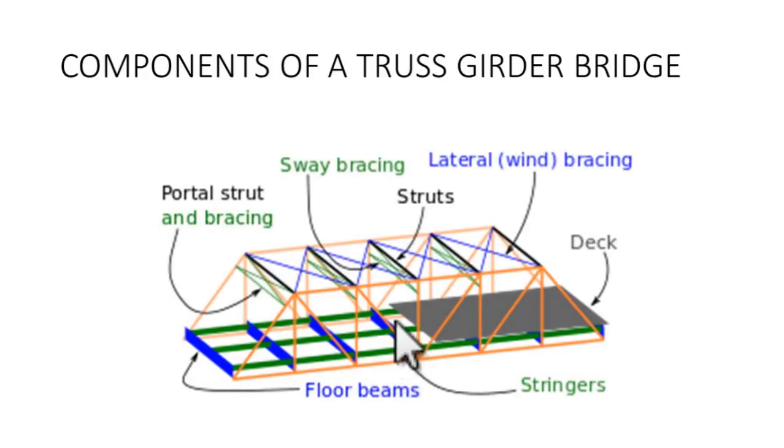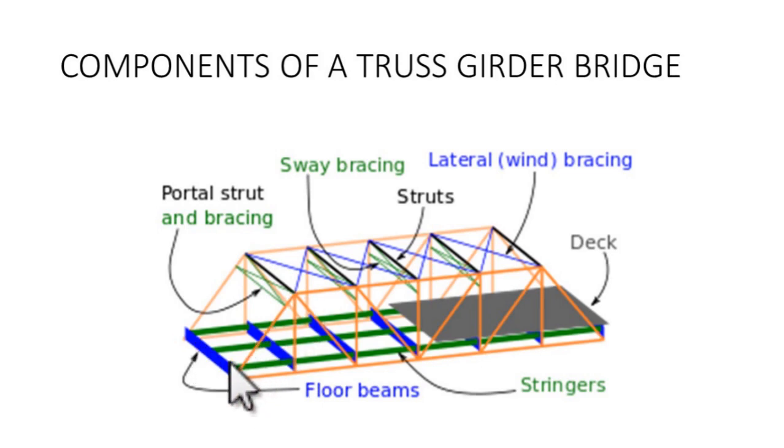So now this is a basic component of a truss girder bridge. See, this is a truss girder. Okay, so this is one truss, this is one truss. So basically you are having two trusses placed at a distance, that is the width of the bridge.